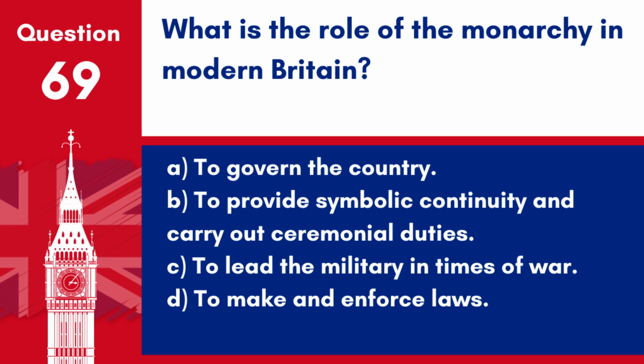Question 69. What is the role of the monarchy in modern Britain? A. To govern the country. B. To provide symbolic continuity and carry out ceremonial duties. C. To lead the military in times of war. D. To make and enforce laws. Answer: B. To provide symbolic continuity and carry out ceremonial duties. The monarchy in modern Britain has a primarily ceremonial role, symbolising continuity and national identity.